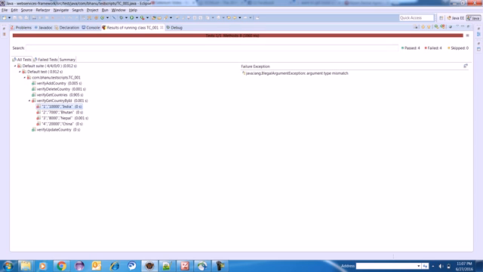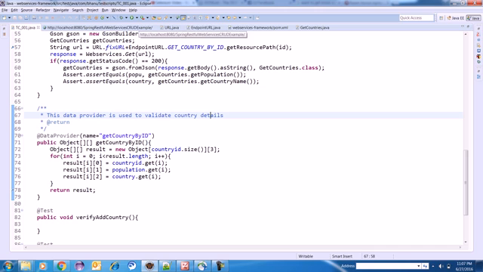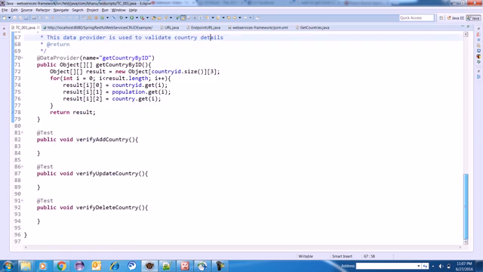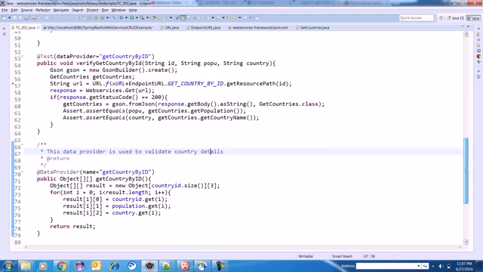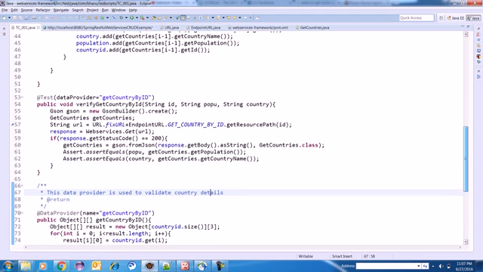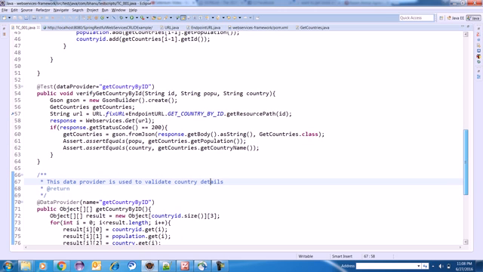Here it is saying illegal argument exception, argument type mismatch. So somewhere the type is not matching. We need to figure out why the illegal argument exception is coming.